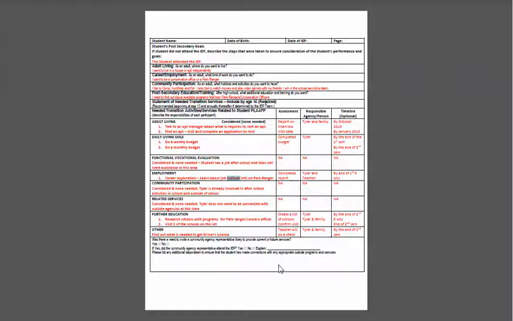And then please list any additional steps taken to ensure that the student has made connections with any appropriate outside programs and services. So if you need to say, oh, a meeting's going to be set up for them to do an intake or whatever. But you'll have to decide that with Sarah whether she needs any connections, and then you can answer that part of the form appropriately. So that's what you're going to use to complete your transition plan for Sarah.